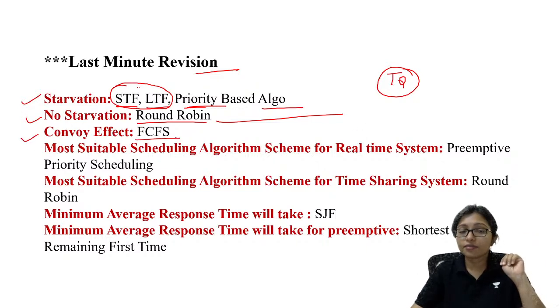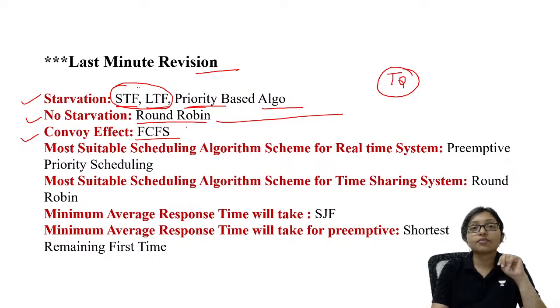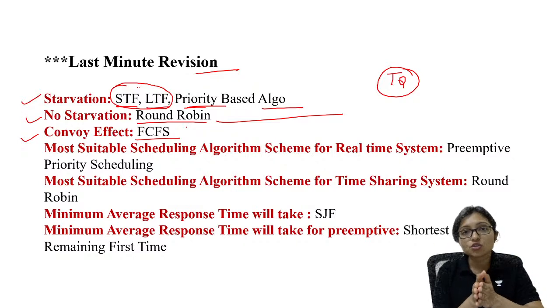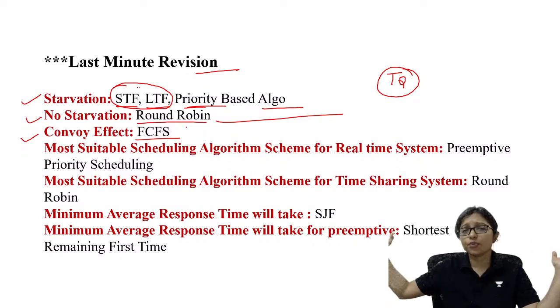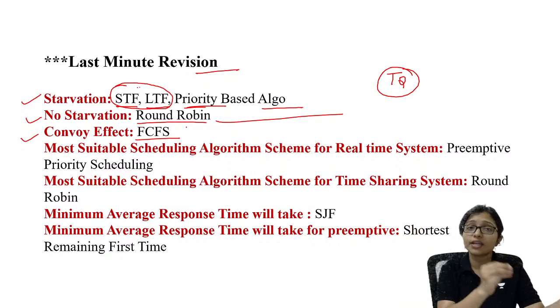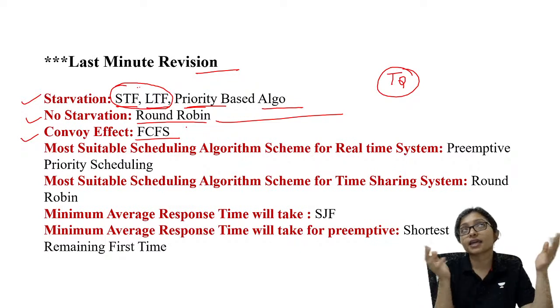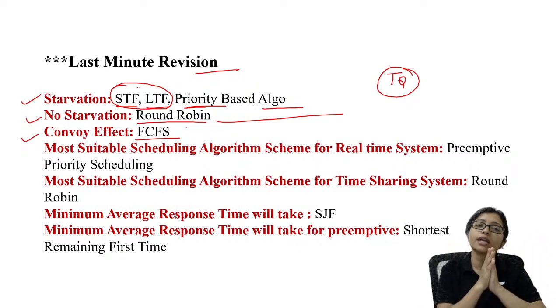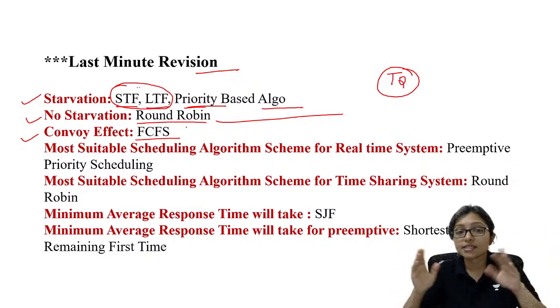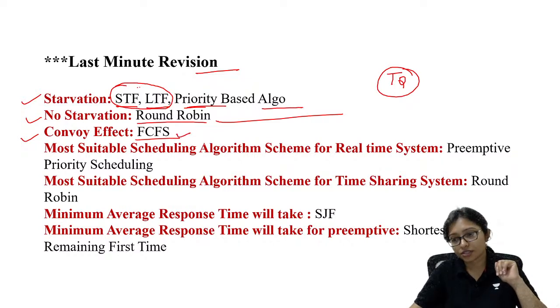Convoy effect is in FCFS. Why the convoy effect? Because it is first come first serve. The first one that came is a very lengthy one. Another one is waiting, a very small one, and it is not getting a chance. This is called the convoy effect. It is like when a minister comes and you are waiting for a long time, not getting a chance. It is like a minister's convoy. This is the convoy effect, and it is there in FCFS. Right.